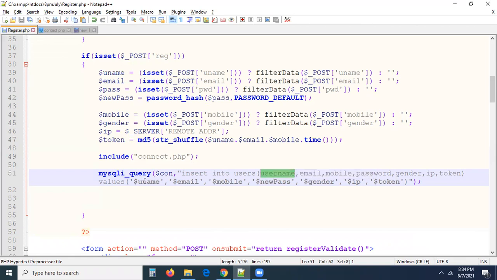The first column is mapped with the first value, the second column with the second value, the third column with the third value. Whatever the order may be, you just map the values, right?